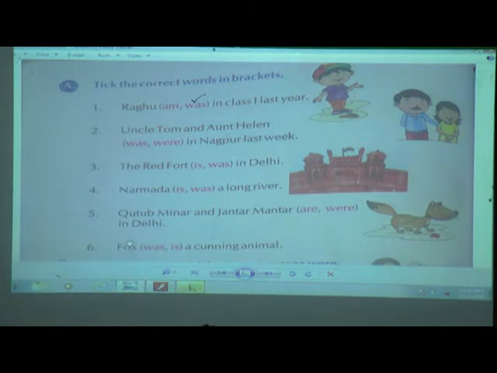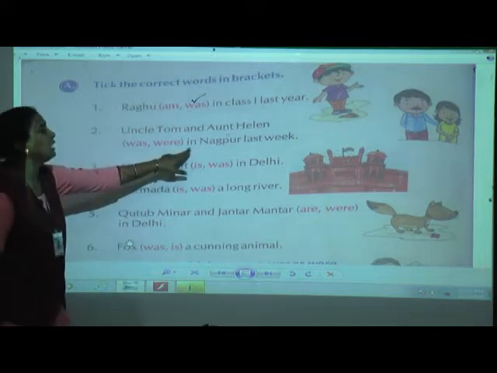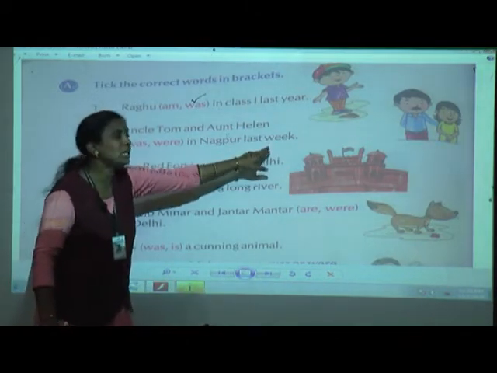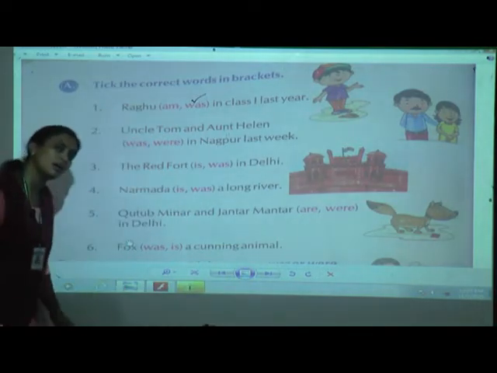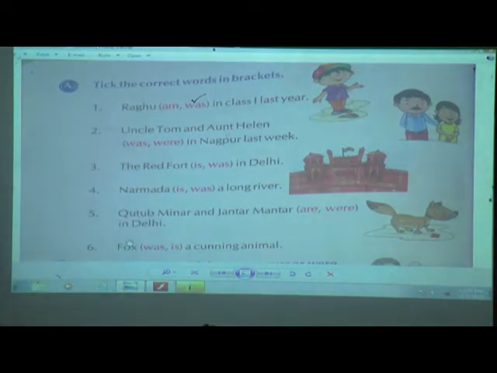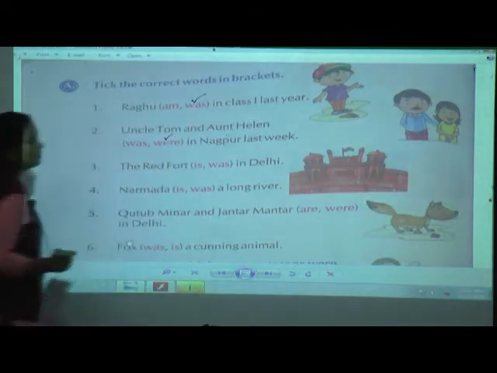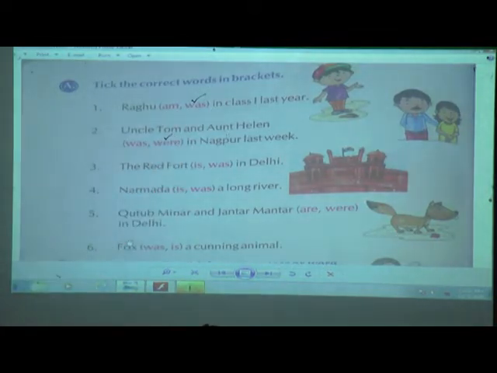Yes, now second sentence, Uncle Tom and Aunt Helen was, were in Nagpur last week. See, you can see this word last week shows that it has happened in the past. So, Uncle Tom and Aunt Helen, talking about, yes, two persons. So, were in Nagpur last week. The right answer is were. You have to tick were there.